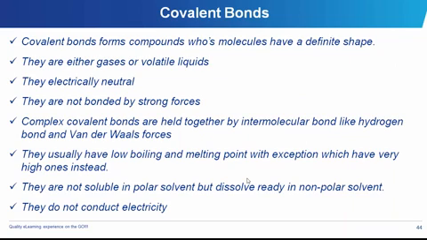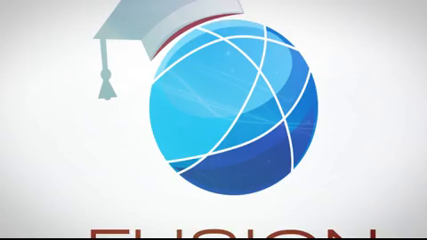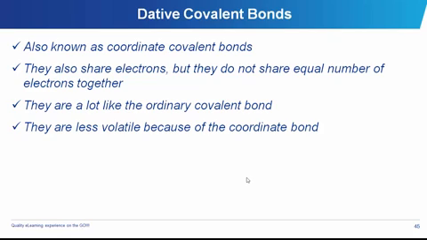Yes, the properties of covalent bonds are: they have definite shape, they are usually gases or volatile liquids, they are electrically neutral as against the ionic bonds, they usually have low boiling points, with exception of some like dative bonds, like covalent bonds.